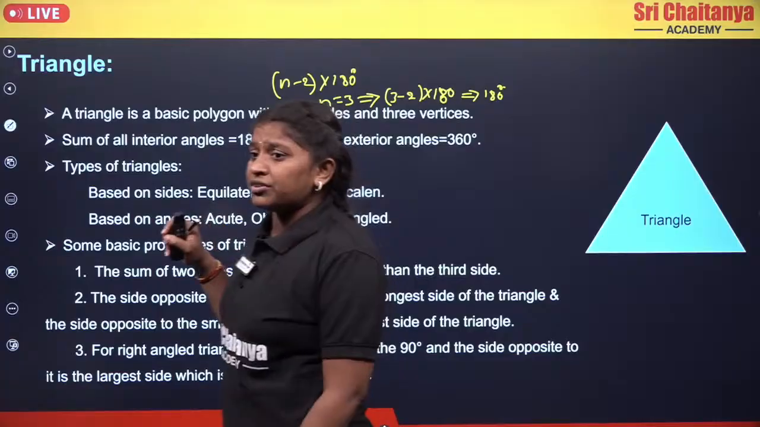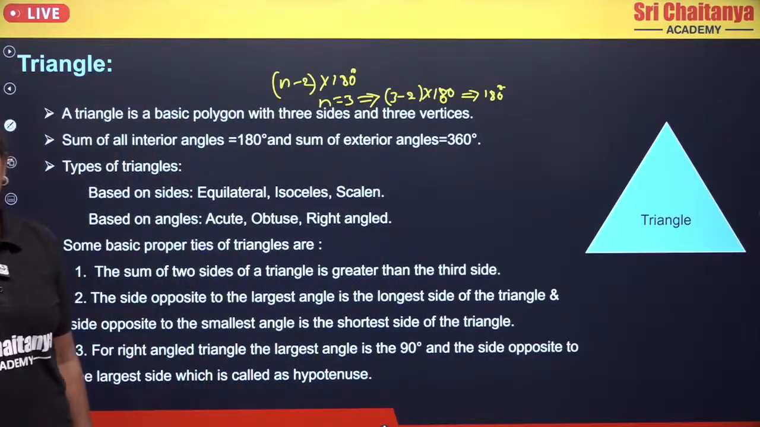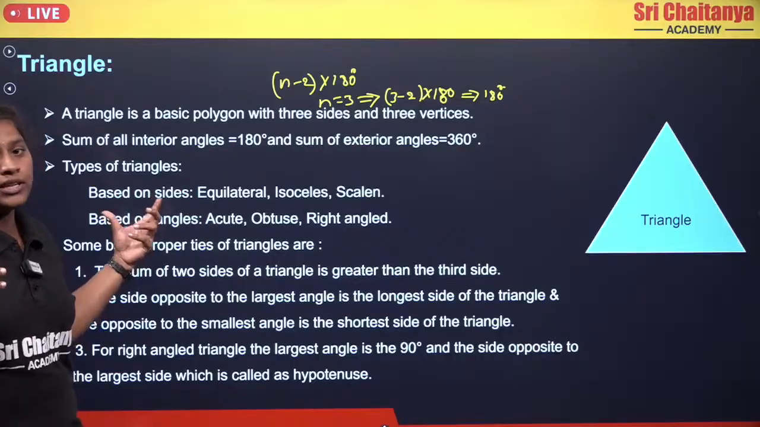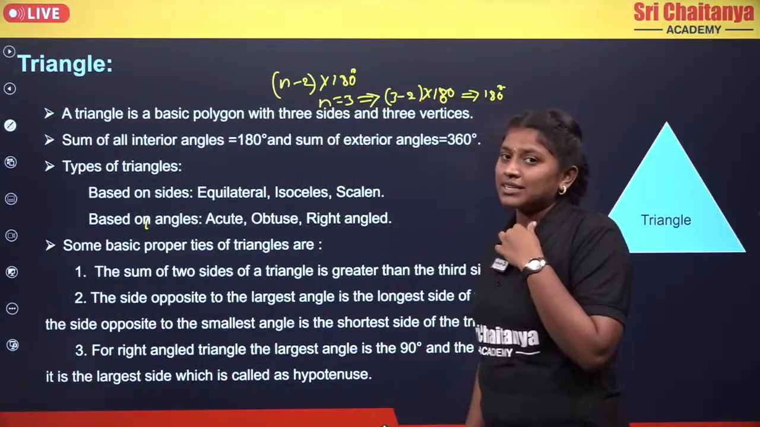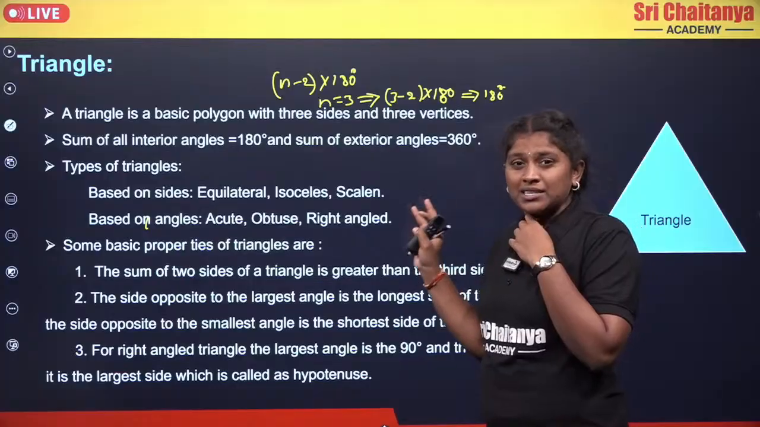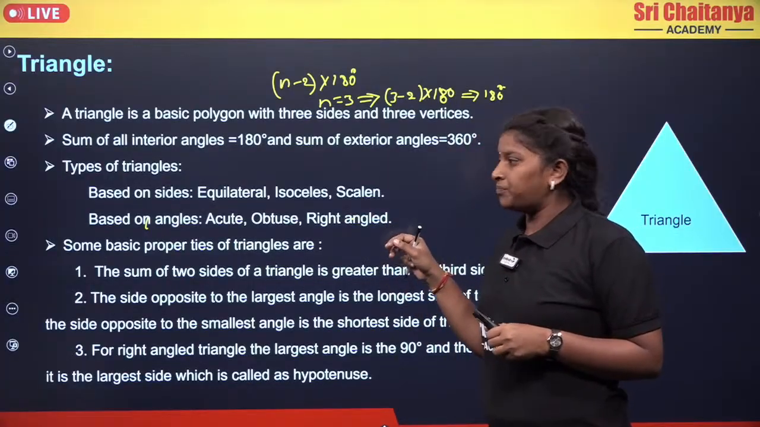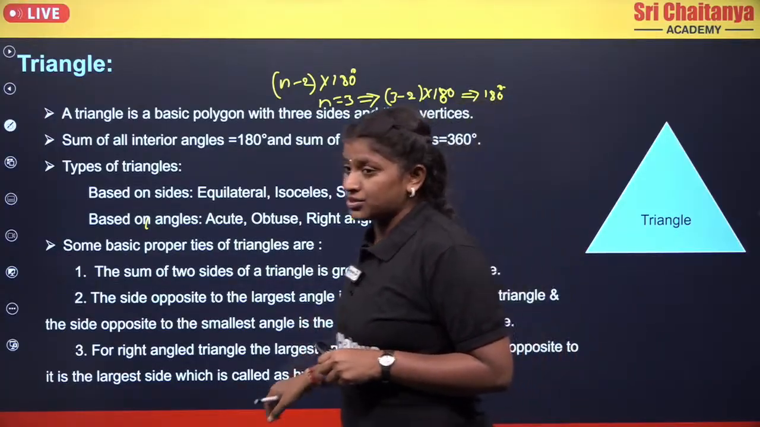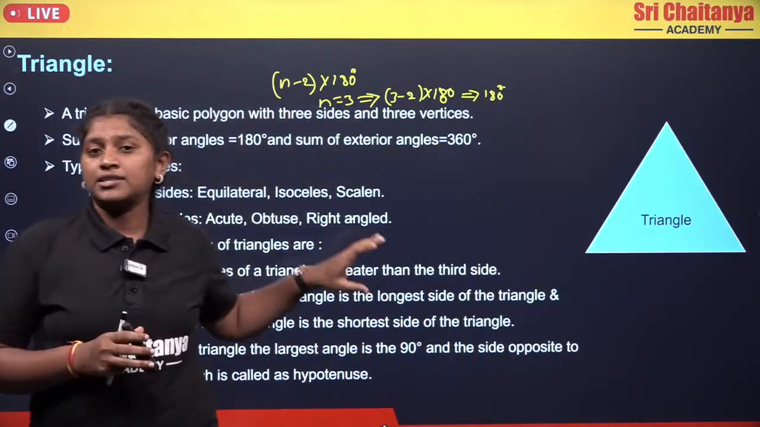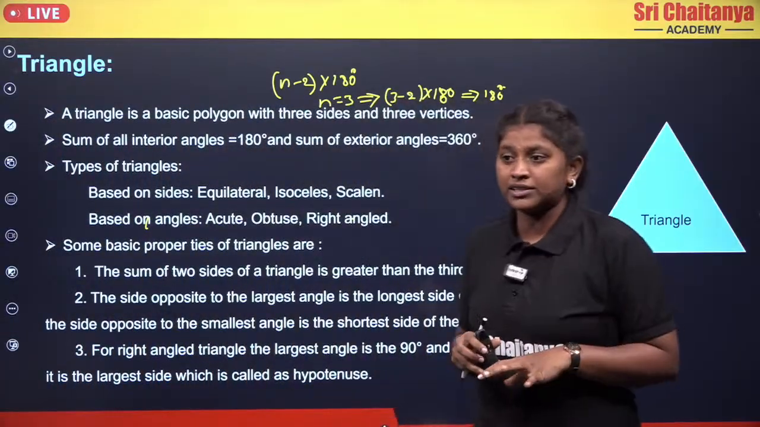Coming to triangles, we have various types of triangles based upon the sides and based upon the angles. If we talk about the sides, we have equilateral, scalene and isosceles, which are basic concepts we know. And coming to the angles, it is acute, obtuse and right angle. Now, coming to some basic properties, we have already discussed these in triangle inequalities, if you remember clearly.